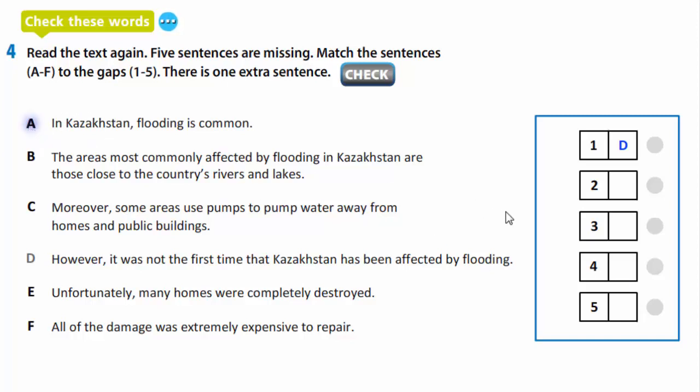Number 2. A. In Kazakhstan, flooding is common. Number 3. B. The areas most commonly affected by flooding in Kazakhstan are those close to the country's rivers and lakes. Number 4. F. All of the damage was extremely expensive to repair. And the last, fifth, C. Moreover, some areas use pumps to pump water away from homes and public buildings.